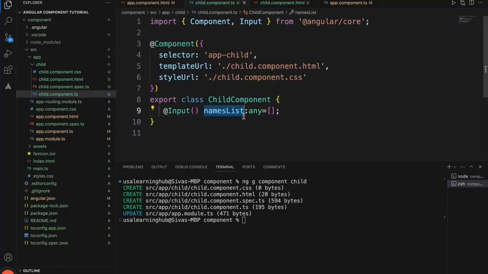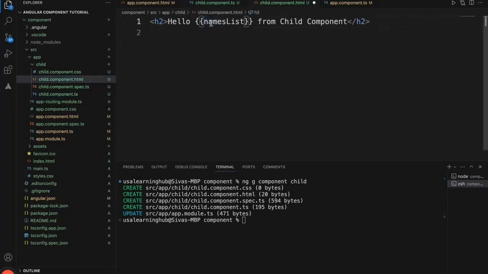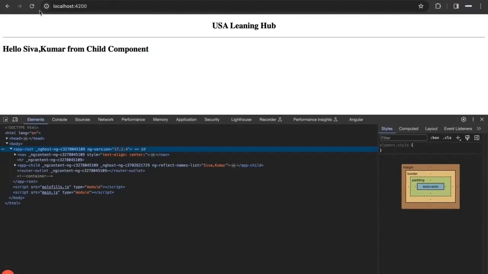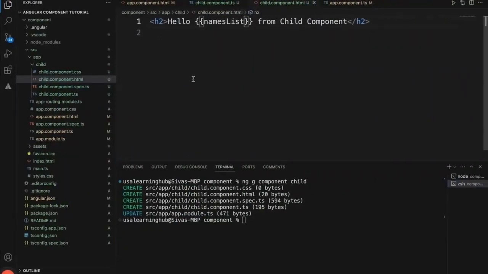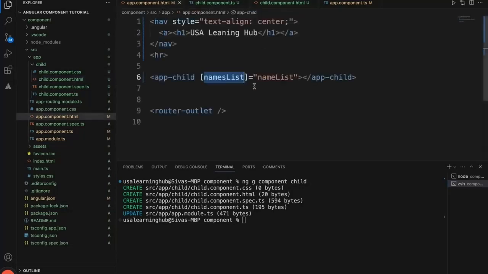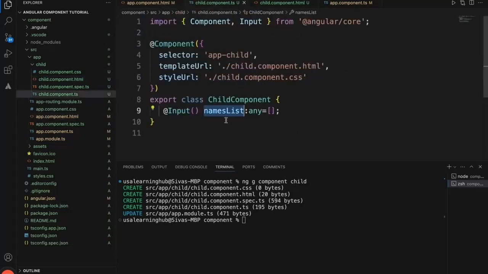Now that we got a list, we cannot directly give it like this. Let's just check how this is going to behave. It is working, but still, if you have more number of people, right now this is working. We passed a couple of values. We'll try to pass a different type of thing, a different type of array.